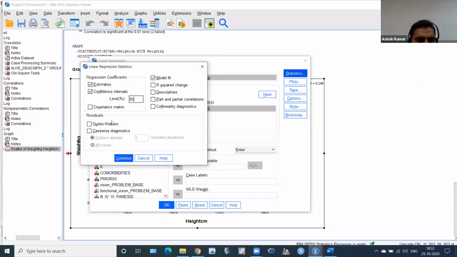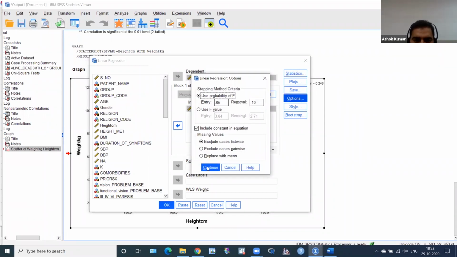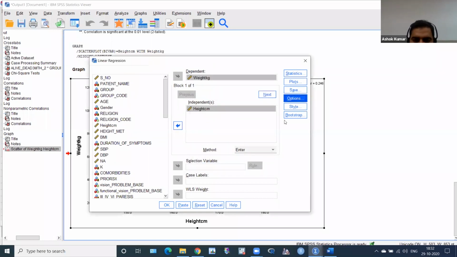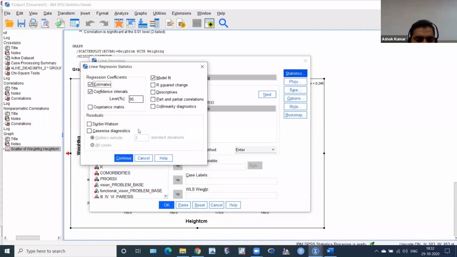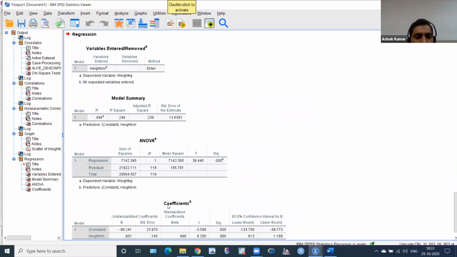We don't want any other things. There is no need for this. Click OK. Then Options, there is no problem, we proceed with the defaults. So you have to click Statistics and Confidence Interval, then click Continue. And this is the Enter method. We prefer the Enter method because it's a simple linear regression, so there is no need to change this method. And then click OK.